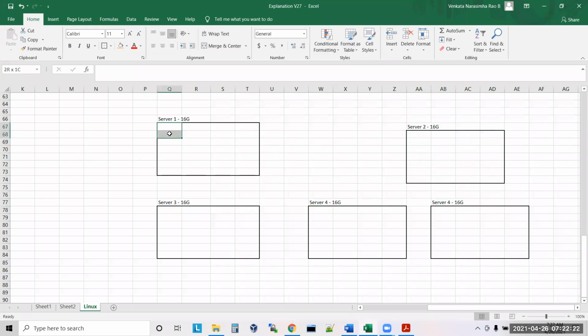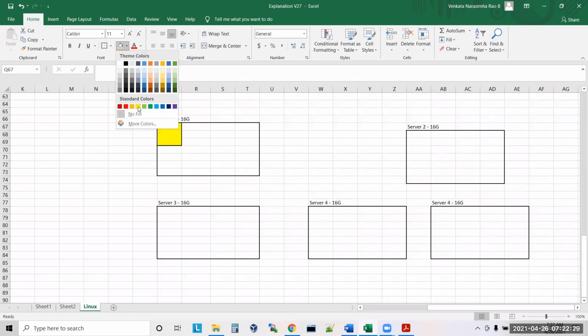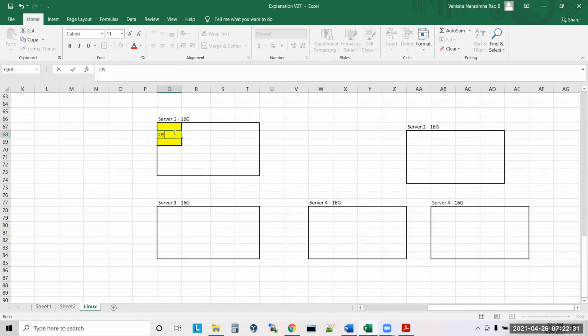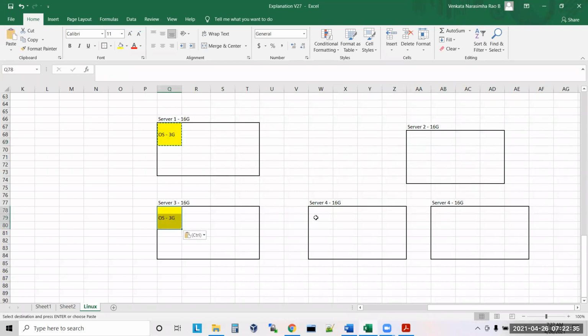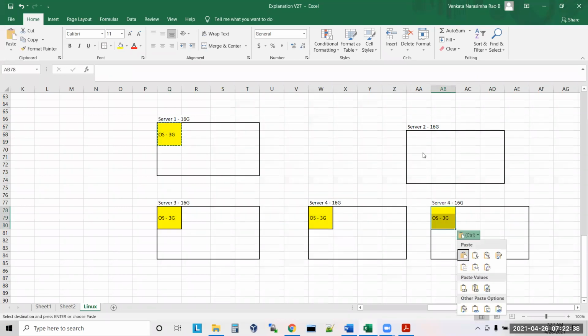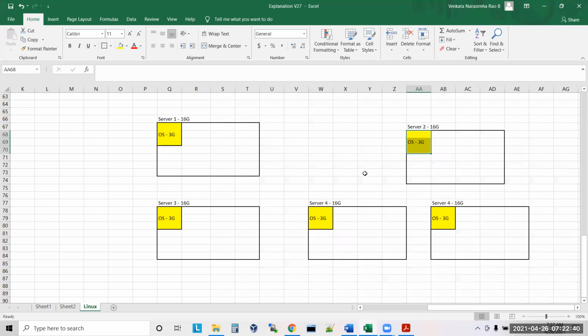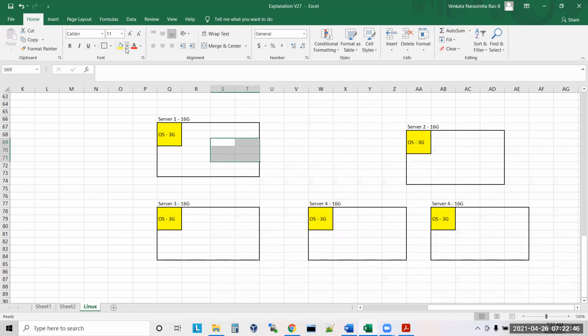Total 5 servers. In each server, definitely you will have an OS, correct or not? Yes, the OS will be running. This will take 3 GB, because without running the OS, can I run any other services? No. So the OS is running here.